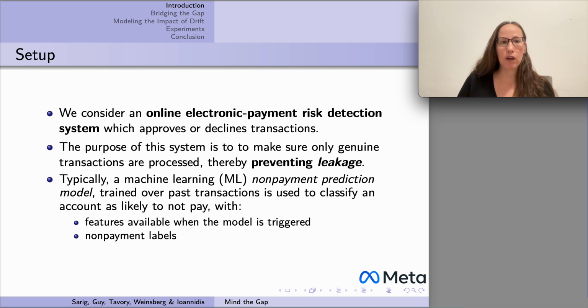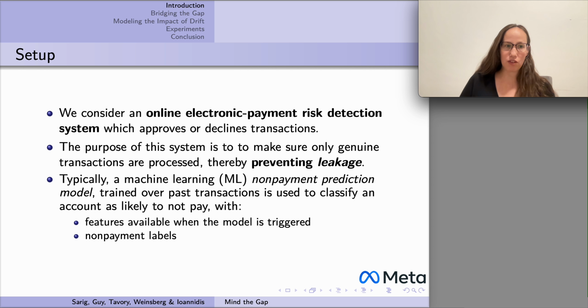In this paper, we considered an online electronic payment risk detection system which approves or declines transactions. The purpose of the system is to prevent leakage by making sure only genuine transactions pass. Typically, for such a problem, a machine learning model is trained over past transactions and payment labels.